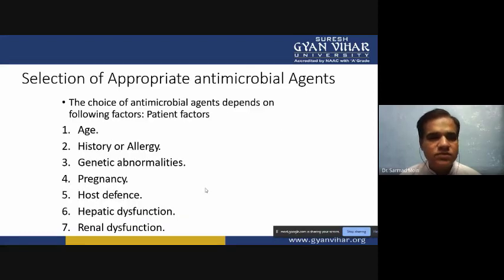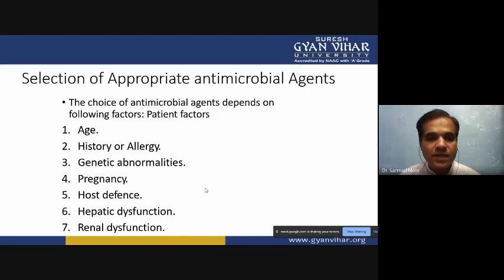Now next we have to see how we can select these antimicrobial agents. There are factors we have to consider, and only then can we choose the particular type of antimicrobial agent. First, patient factors: age, history of allergy, genetic abnormalities, pregnancy, host defense system, hepatic dysfunction, and renal dysfunction.